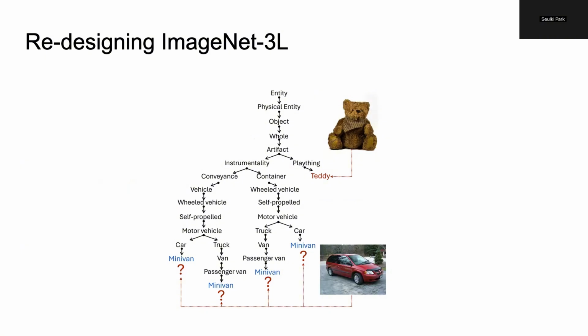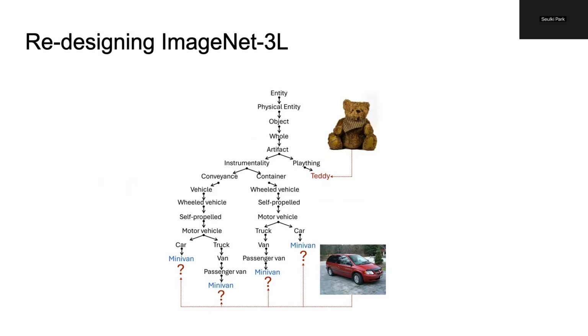If we look at ImageNet's original WordNet hierarchy, the taxonomy is highly inconsistent. For example, as shown here, a minivan has 4 different hierarchical paths with different depths, making it ambiguous which path to predict. On the other hand, a teddy bear has a very shallow depth, so its fine label corresponds to the level of container for a minivan. This creates a severe mismatch in specificity across levels.